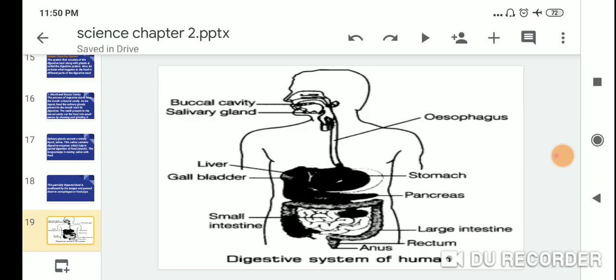Look at this picture very carefully. The first one is the buccal cavity, the mouth, and the salivary glands present in our mouth secrete saliva, and the tongue mixes the food and passes it to the esophagus.